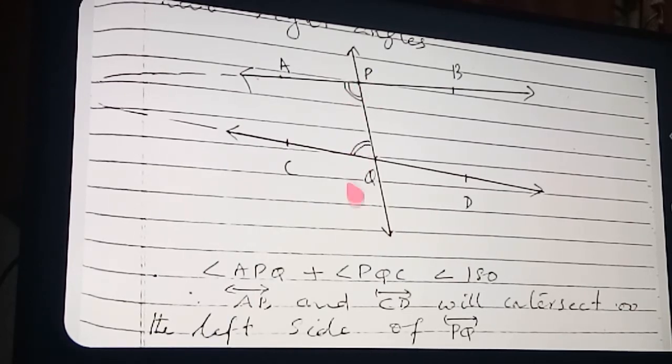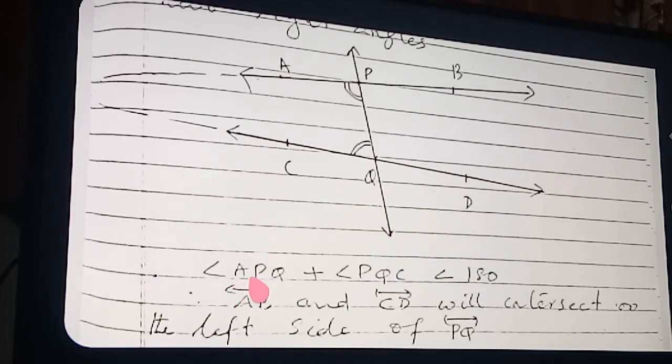It should only be possible for them to be parallel. If the sum is 180, then this is 180 and this is also 180. When both are 180, it will only be possible for the lines to be parallel. So we can apply this to parallel lines with a little more modification. Okay, sorry, got clear?